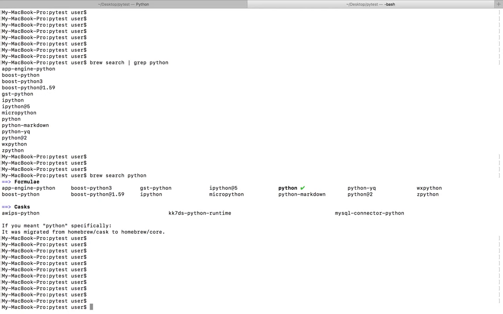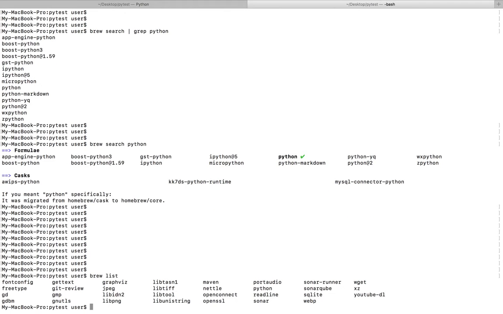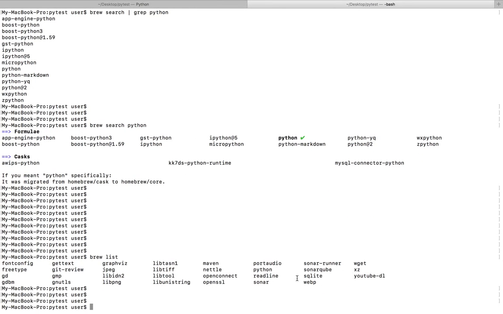So if you want to see the packages installed using Homebrew, you can run brew list. So these are the packages installed in this Mac system using Homebrew package manager.